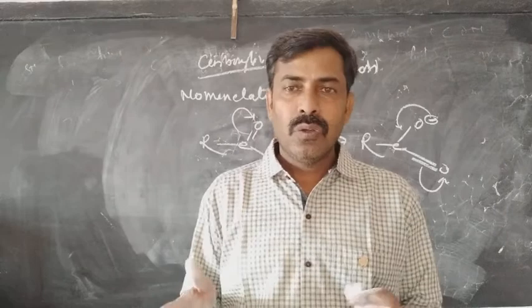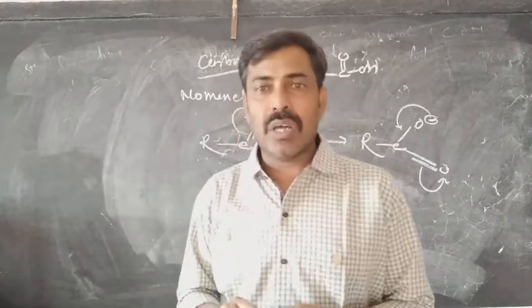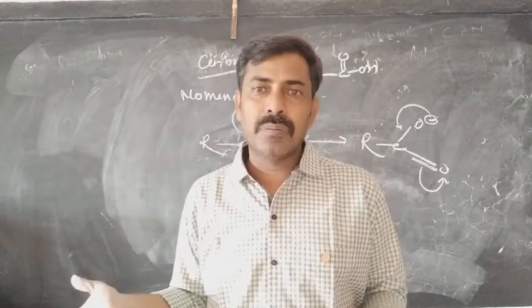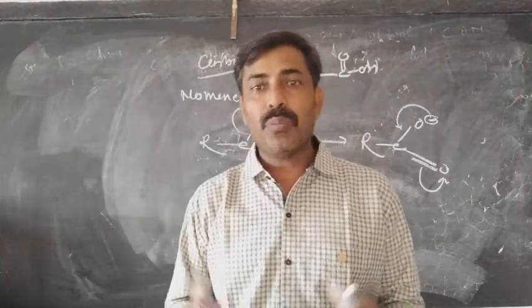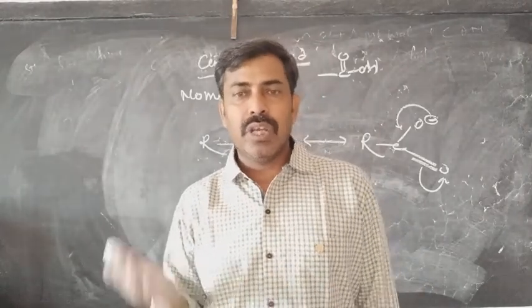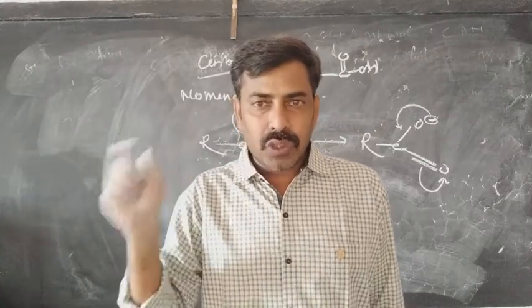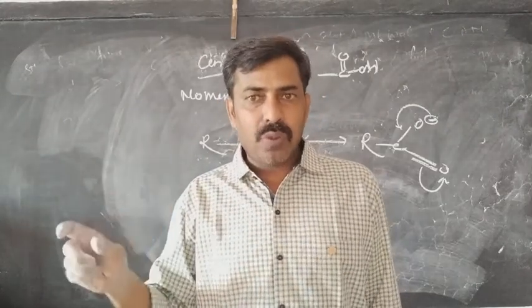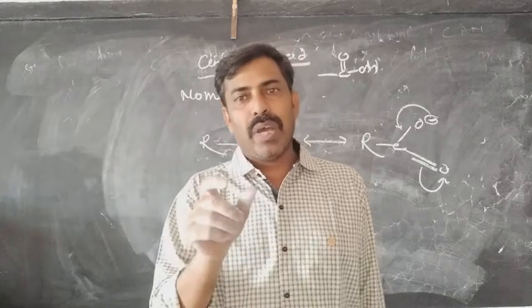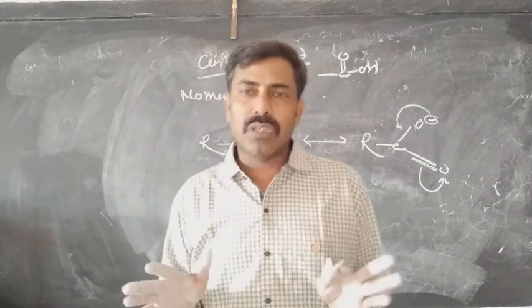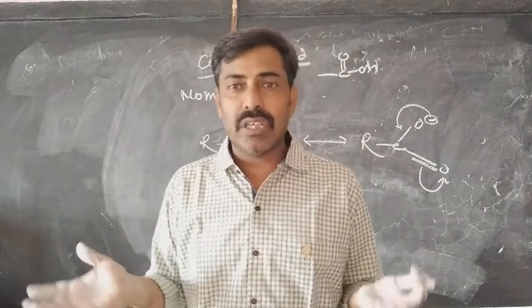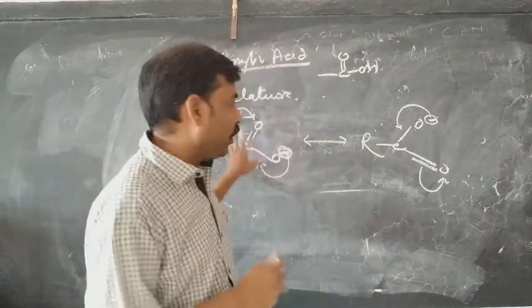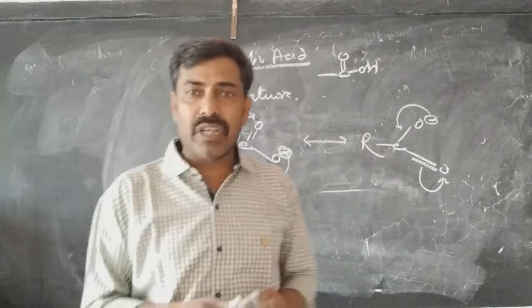When you compare the acidic strength of the carboxylic acid with the phenol, we say that the phenoxide has a total of 4 resonating structures. In the first one, the charge is on the oxygen, next on the ortho position, then the para position, again the ortho position. You have already seen the resonance. That means there are 4 resonating structures in the case of the phenoxide ion and only 2 resonating structures in the case of the carboxylate ion.